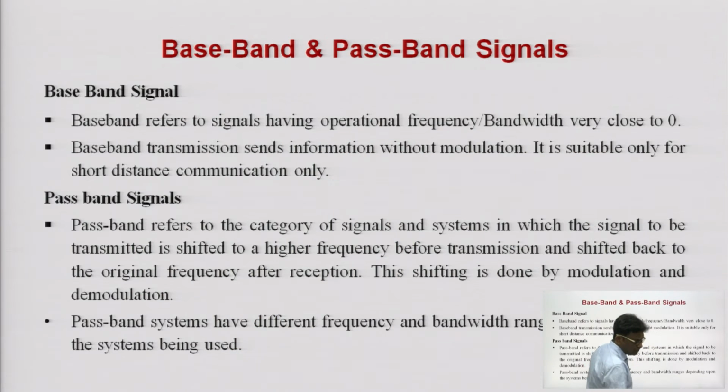So, these are the differences. Baseband signal refers to the signal having operational frequency band or frequency component very close to 0 hertz. Baseband signal cannot be transmitted to a longer distance. It is suitable for generally short distance communication, for example, a telephone line in which we never use any kind of modulation is known as baseband, while passband signals have frequency components at a higher frequency range and their energy or power is also high. So, that they can be transmitted to a longer distance.